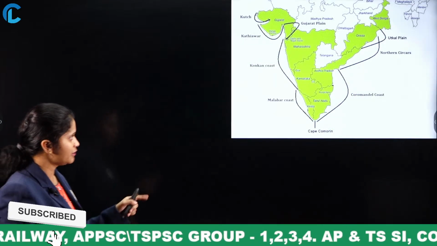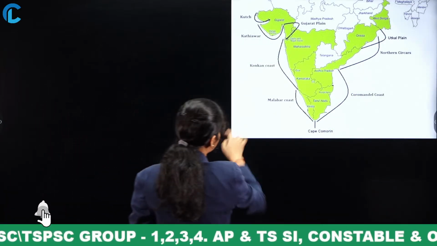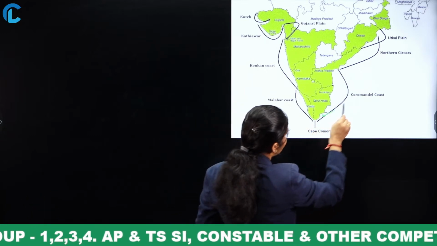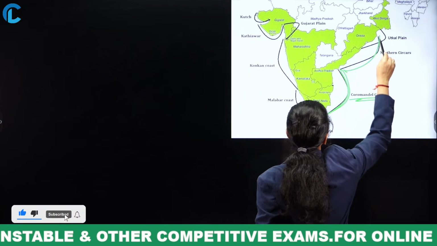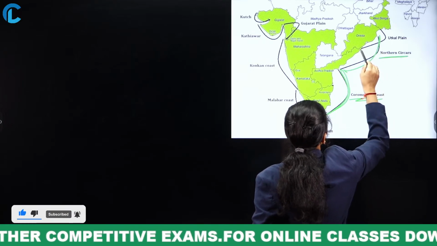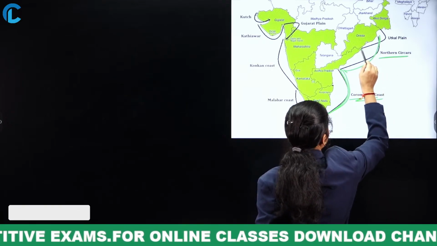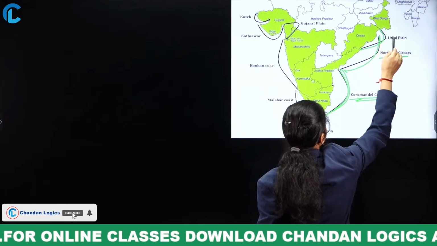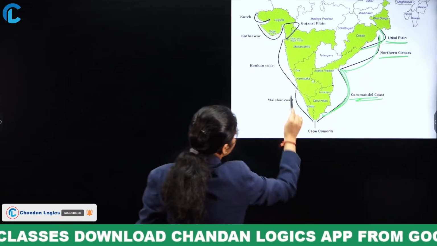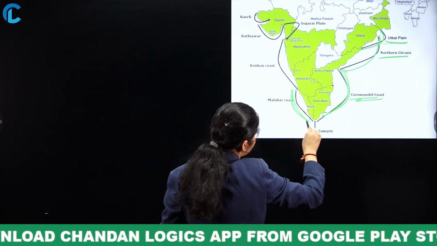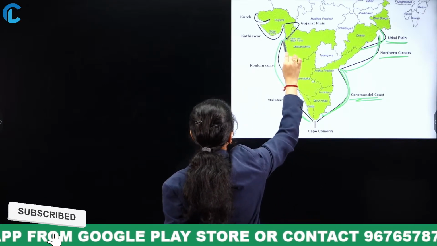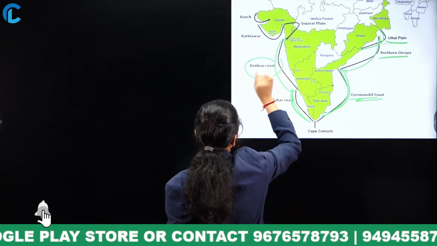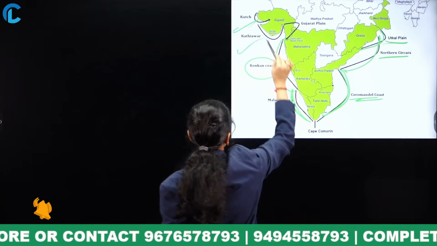Now let me move through a map so that you can remember easily. Tamil Nadu and AP, which is known as Coromandel. And AP to Odisha you can observe Northern Circars. And from the AP and Odisha border, it is the Utkal plain. And Malabar coast, you can observe, is related to Kerala. And from Karnataka to Maharashtra, that is Konkan coast, and Gulf of Kutch and Kathiawar.